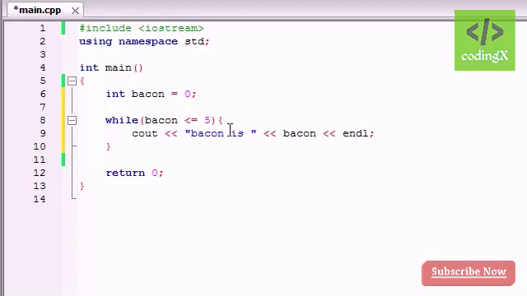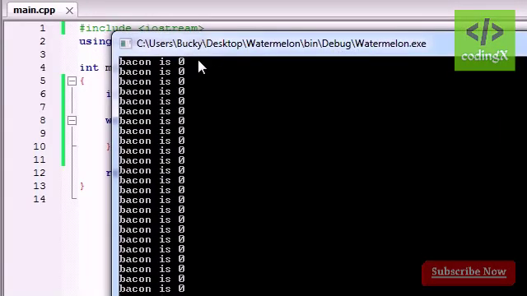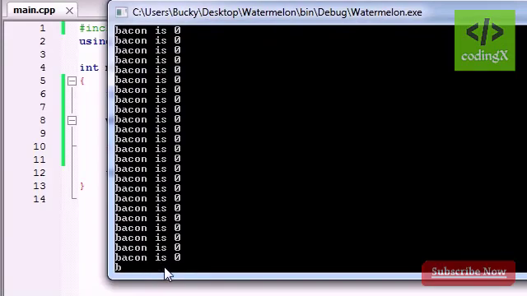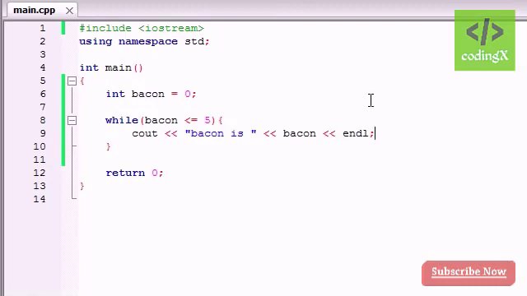Now if we were to run this, you would see bacon is 0, bacon is 0, bacon is 0, and you can see that it keeps printing it out over and over. By now it probably printed it out like 20,000 times. So you're saying, alright, that's kind of useful, I guess, but wouldn't it be more useful if this loop would end? For example, if we only wanted to run it 20 times, how would we go about doing that?